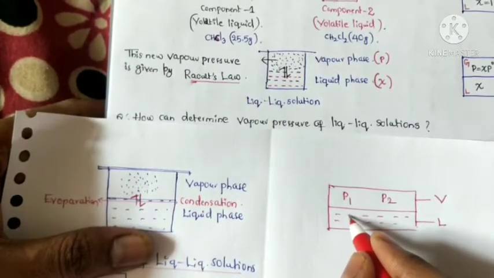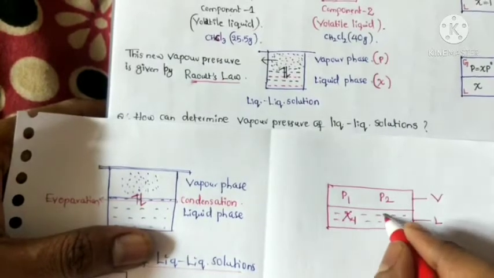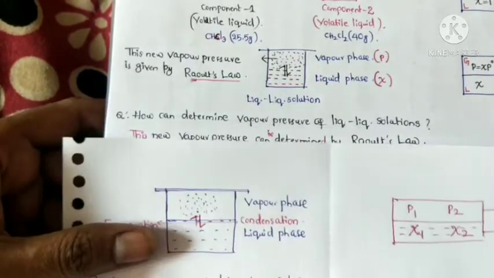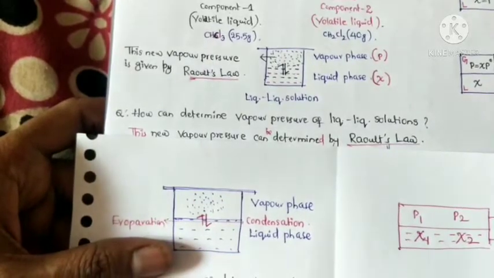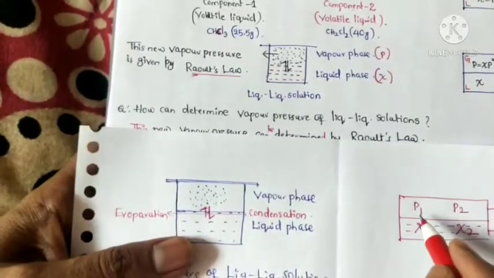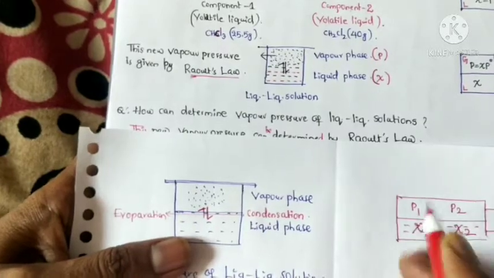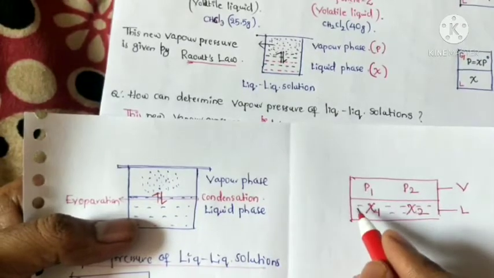And the liquid has some mole fractions: component 1 mole fraction, component 2 mole fraction. Here, these are partial vapor pressures, which can be determined by Raoult's law.